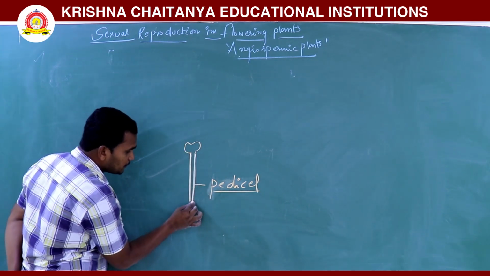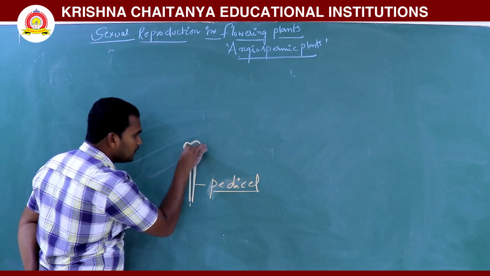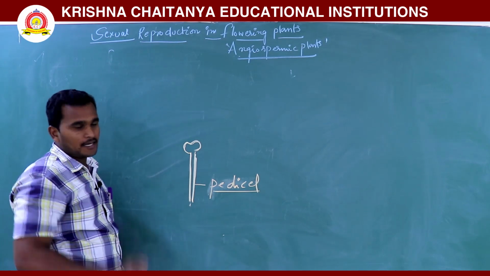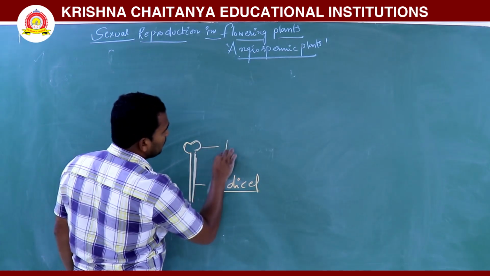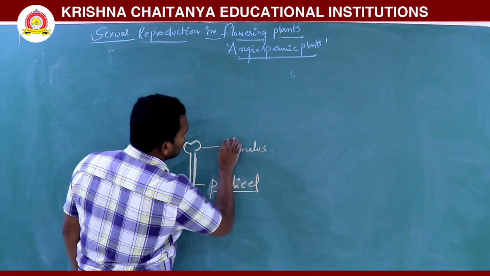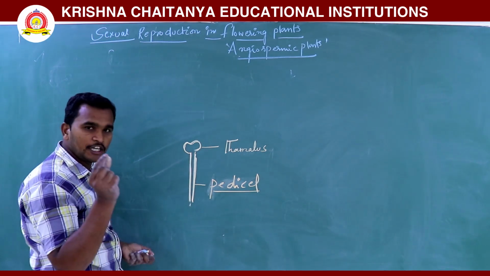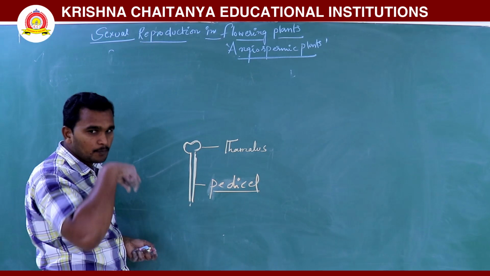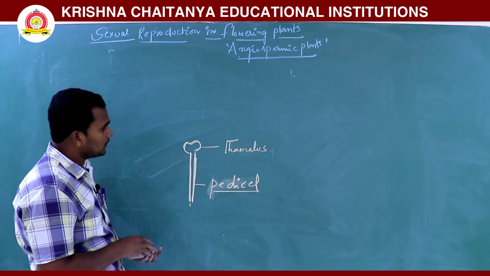Generally this part is the pedicel. In the tip region of the pedicel, there is a swollen, bulged part. That is called the thalamus. So the swollen tip region of the pedicel is called the thalamus.